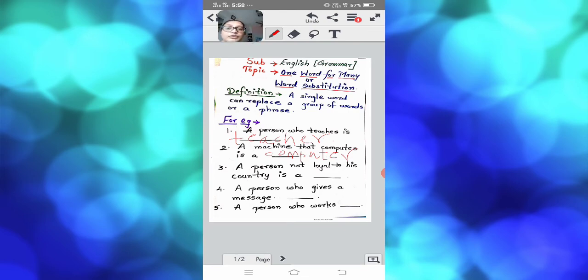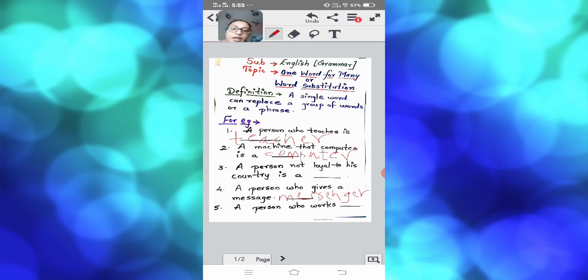For example, if you want to pass a message from one person to another person, what is that called? A person who gives a message. For example, if you want to go to the toilet, then you come to me and ask me, teacher, can I go to the washroom? Then I will say yes. So that is a message. The person that is called a messenger passes on messages from one person to another person. We actually use all these words, but we don't know that in our day-to-day life. So that is called a messenger.